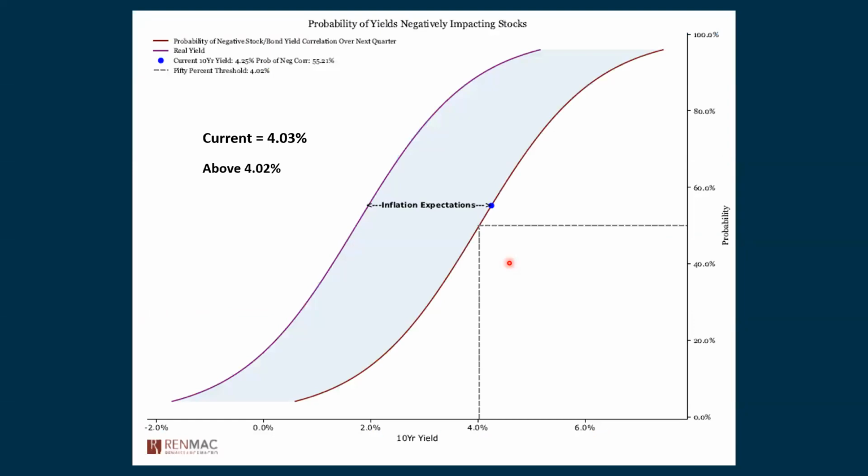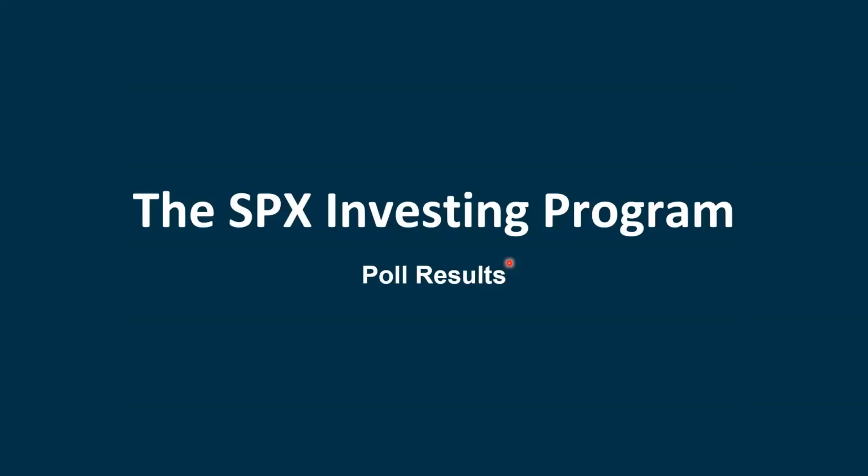And then we did close a little bit above the 4.02% level. We were at 4.03% for the 10-year. That's slightly above what RenMax says will cut into corporate profits.